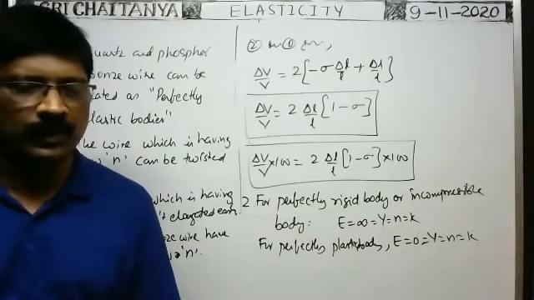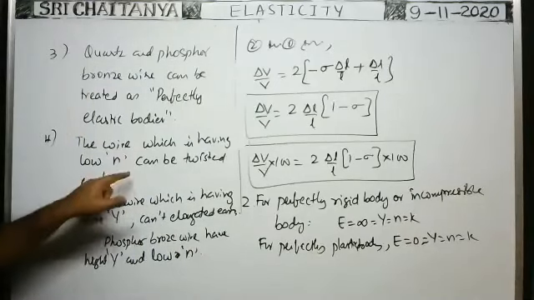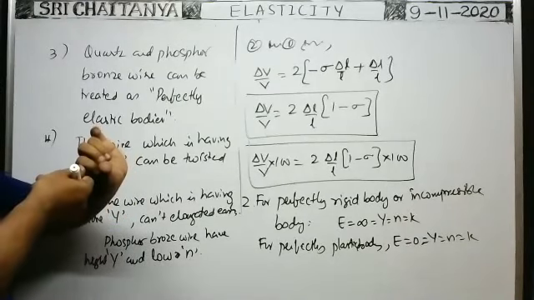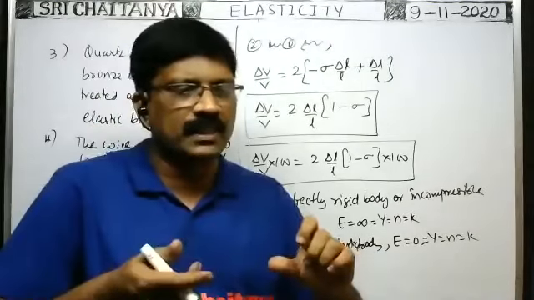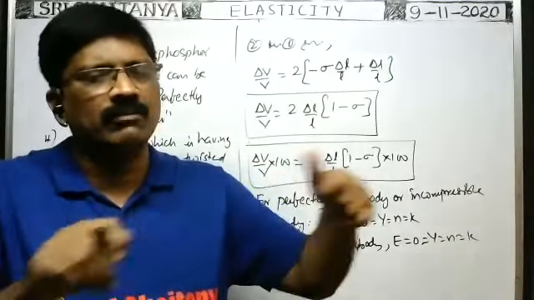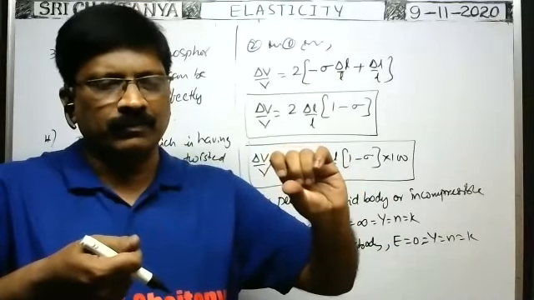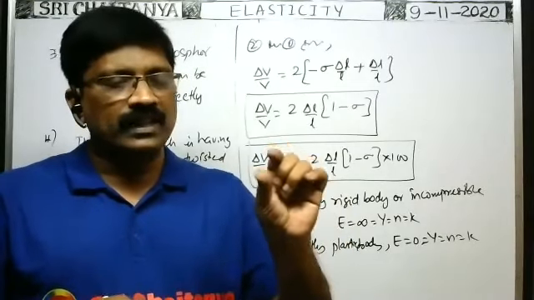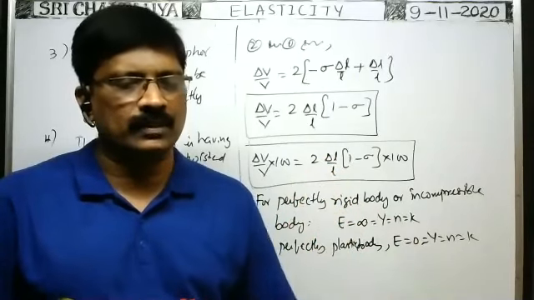This is the characteristic property of the wire which is having low rigidity modulus. That wire can be twisted easily. ఏ వైర్ కి అయితే rigidity modulus తక్కువ ఉంటుందో దాన్ని ట్విస్ట్ చేయడం ఈజీ. ఫర్ ఎగ్జాంపుల్ యూ టేక్ ద రబ్బర్ వైర్ అండ్ స్టీల్ వైర్. స్టీల్ వైర్ మనం ఈజీగా ట్విస్ట్ చేయగలుగుతామా? We cannot. కానీ రబ్బర్ వైర్ ఈజీగా ట్విస్ట్ చేయగలం కదా. కాబట్టి rubber wire is having low rigidity modulus and steel wire is having high rigidity modulus.